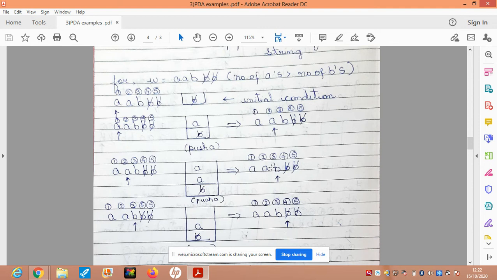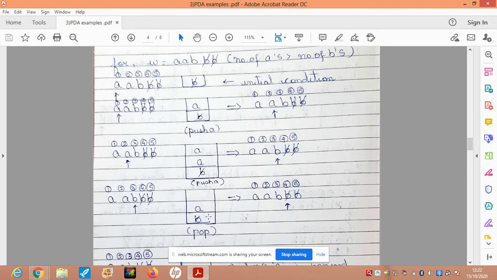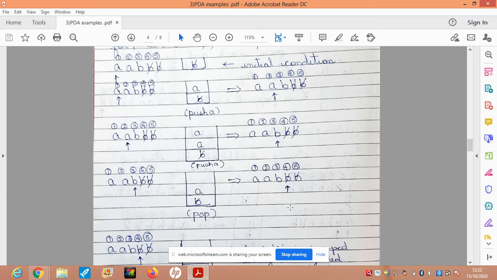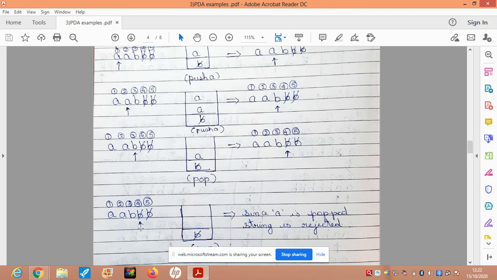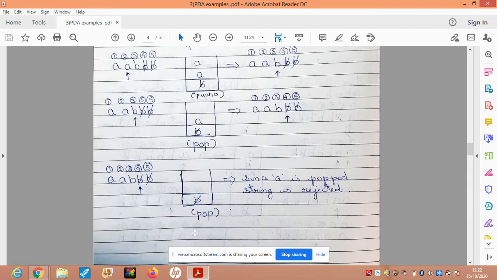By the time I reach the third position, which is a B, I will pop an element from the top of the stack. So the stack now contains an A followed by blank, because after reading the third symbol B, if I move one place to the right, the symbol that I am reading will be a blank. And because I read a blank, I pop an element from the top of the stack. But now when I read a blank and pop an element from the stack, I'm getting an A. That means there is an extra A present in my string, and that is why the string will be rejected.